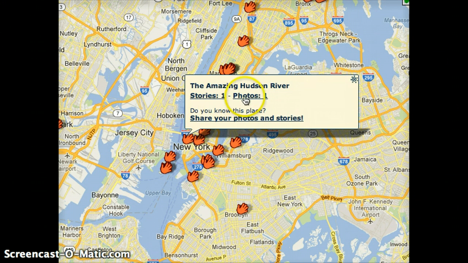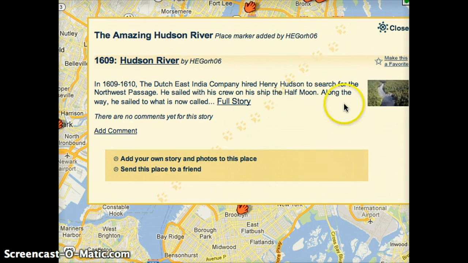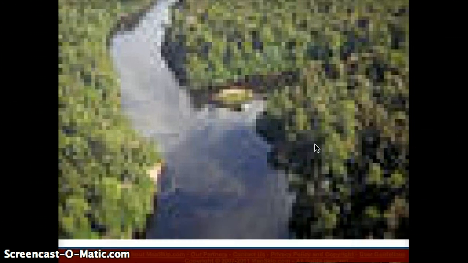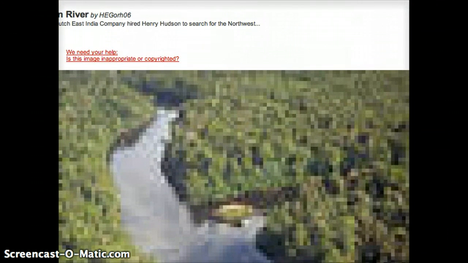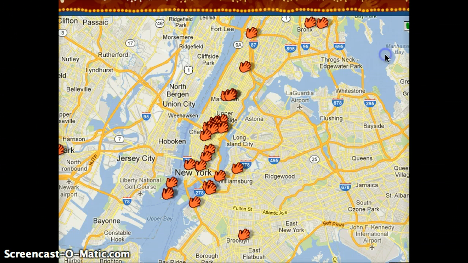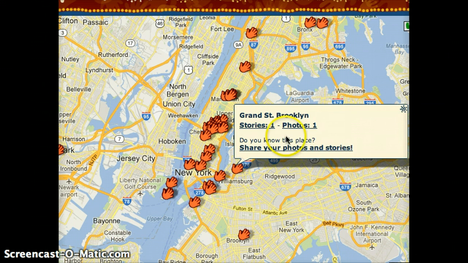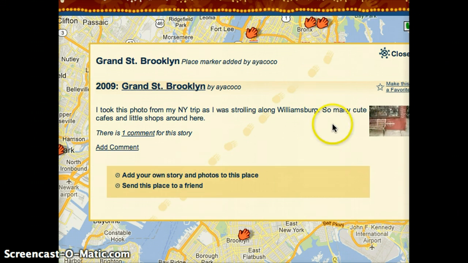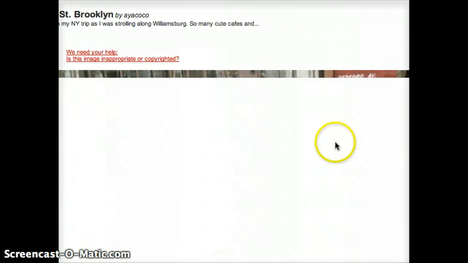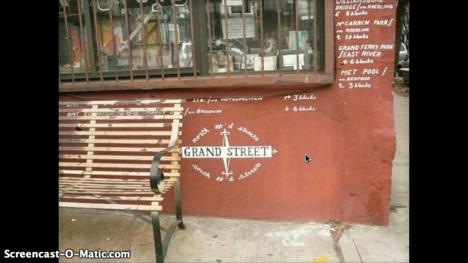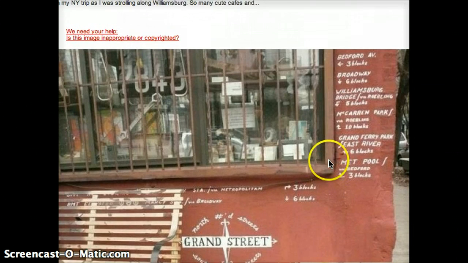Along with stories, you can also upload photos. So for example, this is Hudson River. Somebody uploaded a photo of the Hudson River. Let me get a better photo for you. In Brooklyn, somebody uploaded a photo of Grand Street, of a corner in Brooklyn.